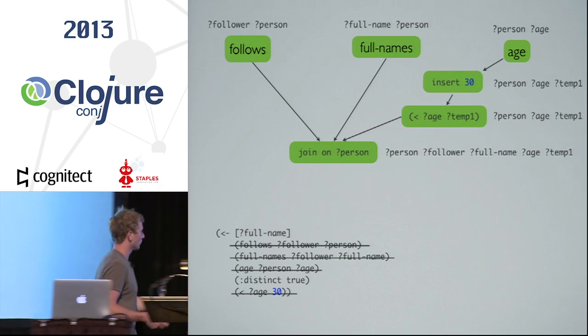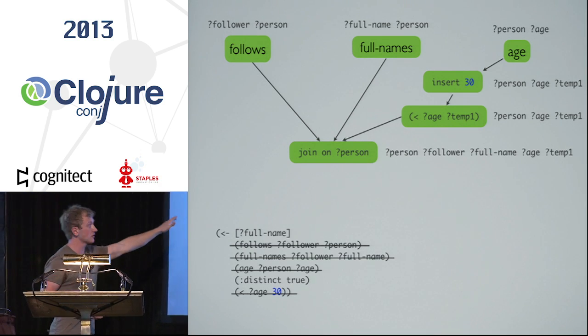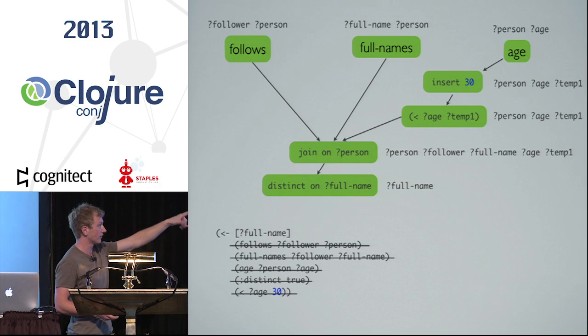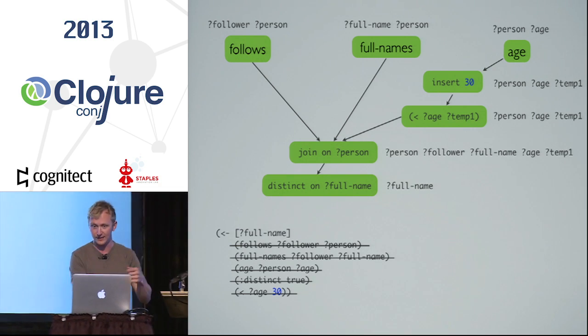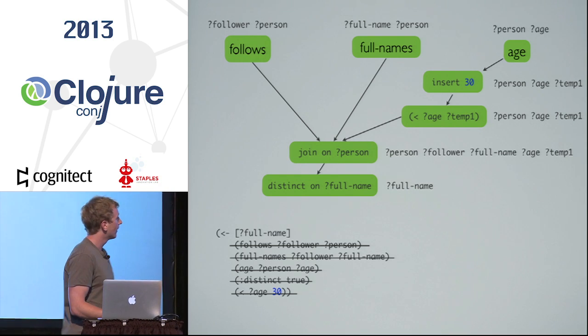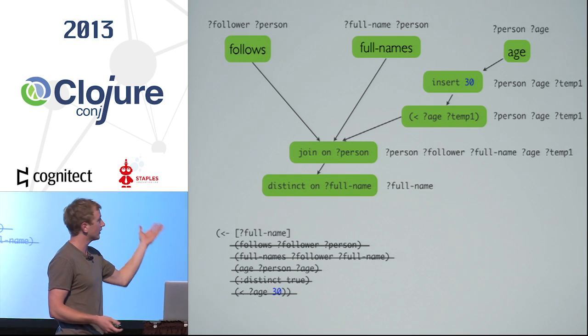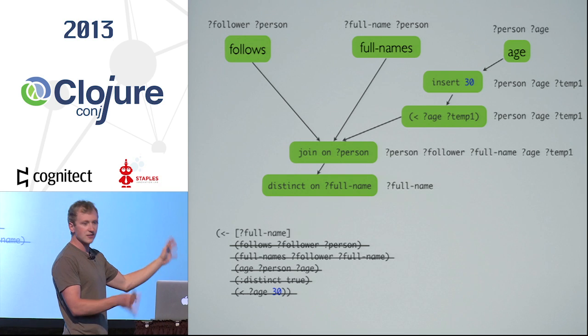By default, Cascalog will distinct on the output variables. So it adds this distinct on full name, which cuts everything else out. Basically, what that is is just group by the thing and take the first thing of each group. And you end up with this nice graph. This isn't doing anything though.